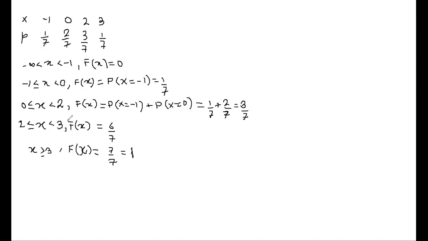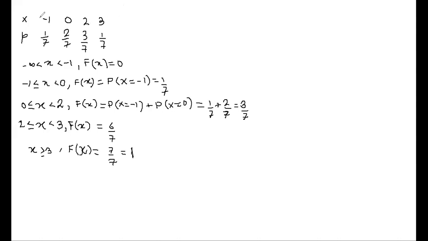Now you are going to tell me one thing: the probability distribution I have written, is it for a discrete random variable or a continuous random variable? Discrete. Why are you saying discrete? Because the random variable is taking some isolated values.